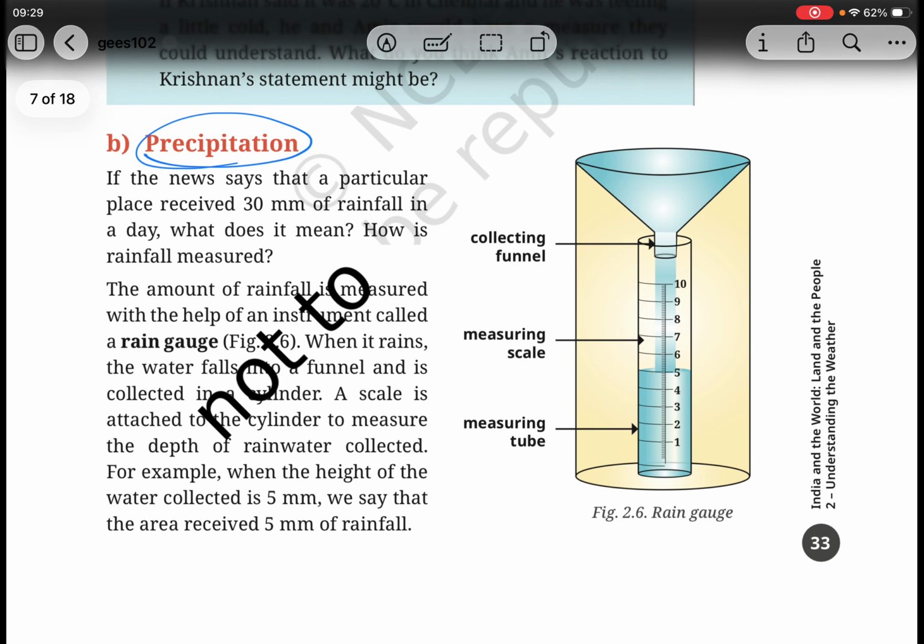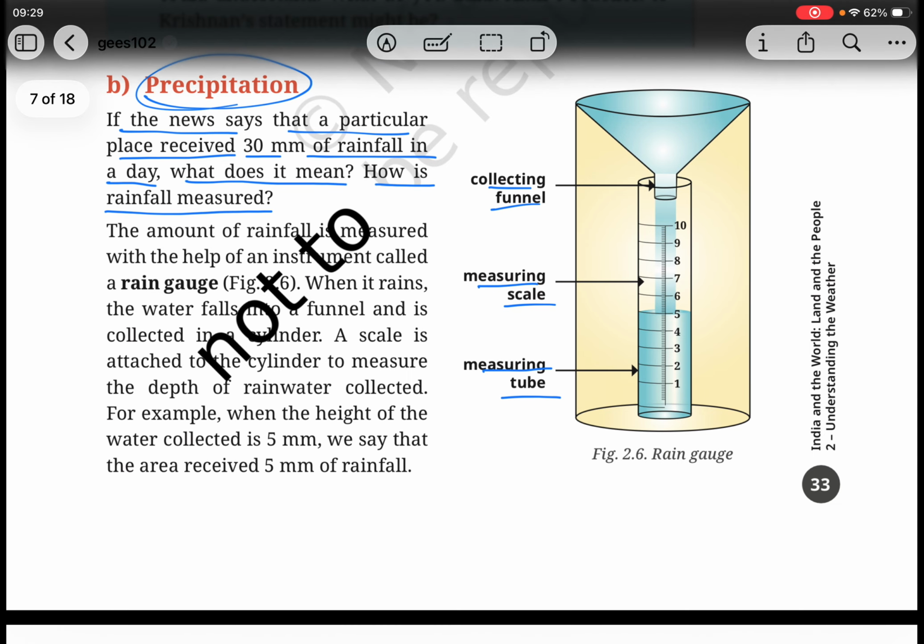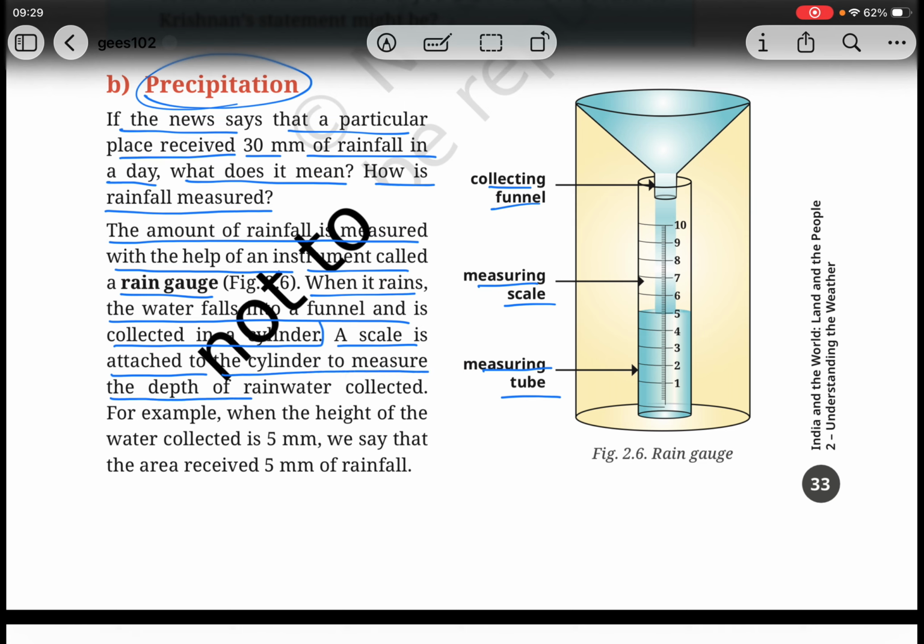If the news says that a particular place received 30 mm of rainfall in a day, what does it mean? How is rainfall measured? The amount of rainfall is measured with the help of an instrument called a rain gauge. When it rains, the water falls into a funnel and is collected in a cylinder. A scale is attached to the cylinder to measure the depth of rainwater collected. For example, when the height of the water collected is 5 mm, we say that the area received 5 mm of rainfall.